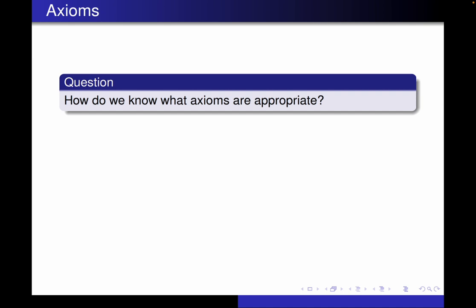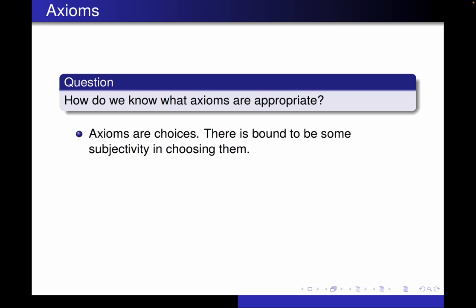All right, so again, this is kind of a review from last time, but I want to ask the question, how do we know what axioms are appropriate for a given concept? So first of all, remember that axioms are choices. They are subjective by nature. So, if you don't agree with how we do that here, there's a possibility that there's another completely acceptable way to do it that's different.